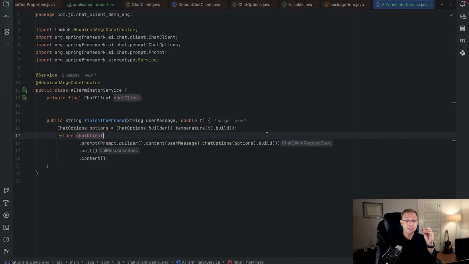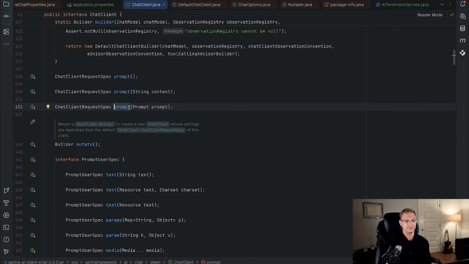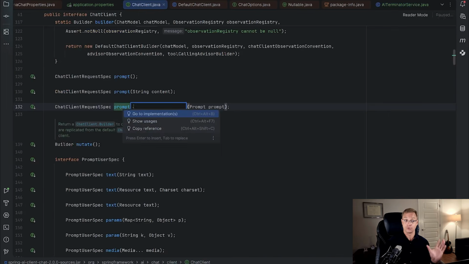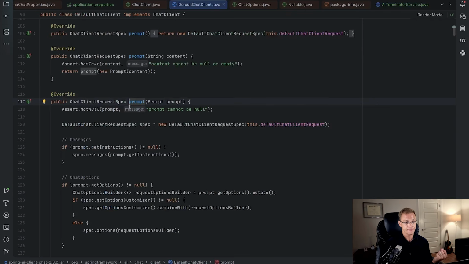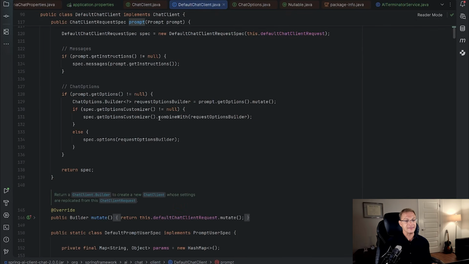And the merge will happen inside. So the implementation of this prompt method was in Spring AI 1, but what changed, if you want to see the implementation, tap and go to implementation. And the new thing is the combine with method which exists since Spring AI 2, and the merge happens inside.